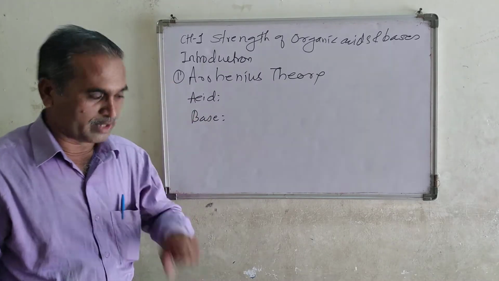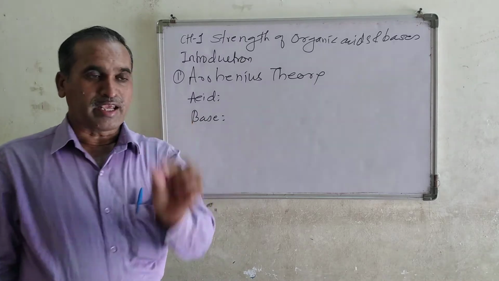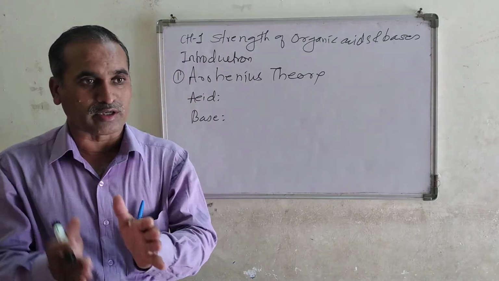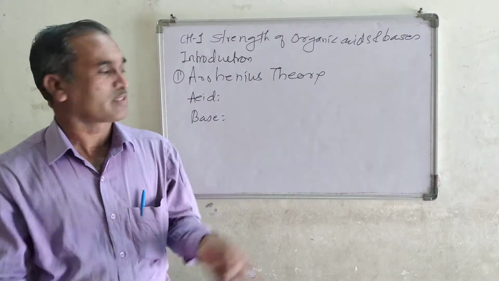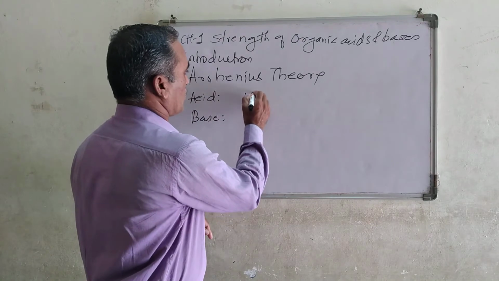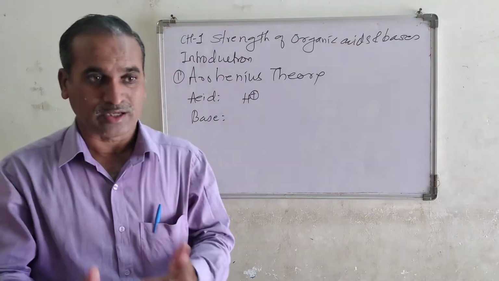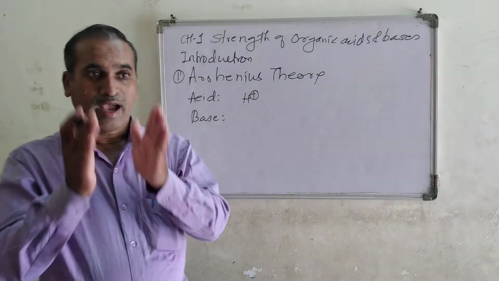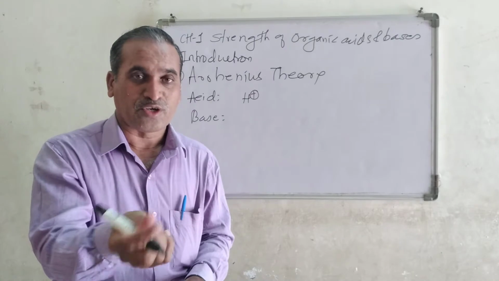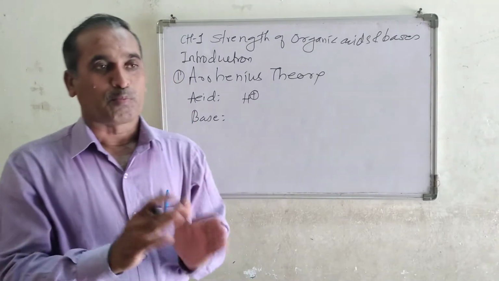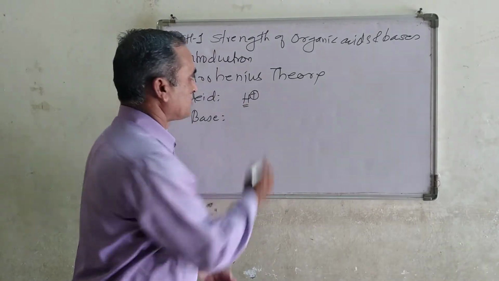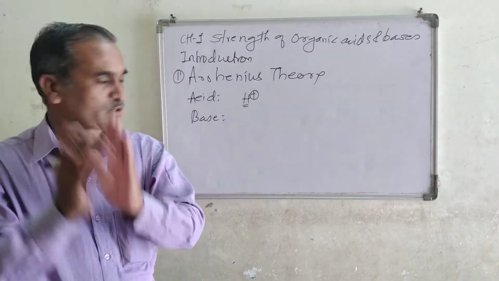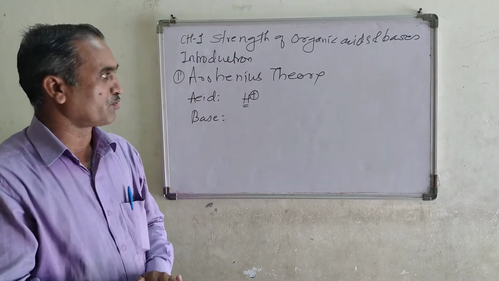So according to him, any substance which dissociates in water and produces H plus ions is called an acid. How do I define that? According to the Arrhenius theory, any substance which dissociates in water producing H plus ions is called an acid, right? That is the simple definition according to him.